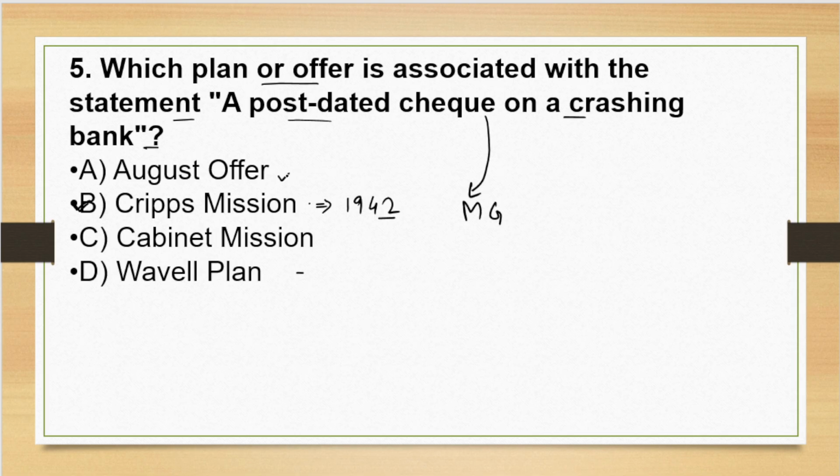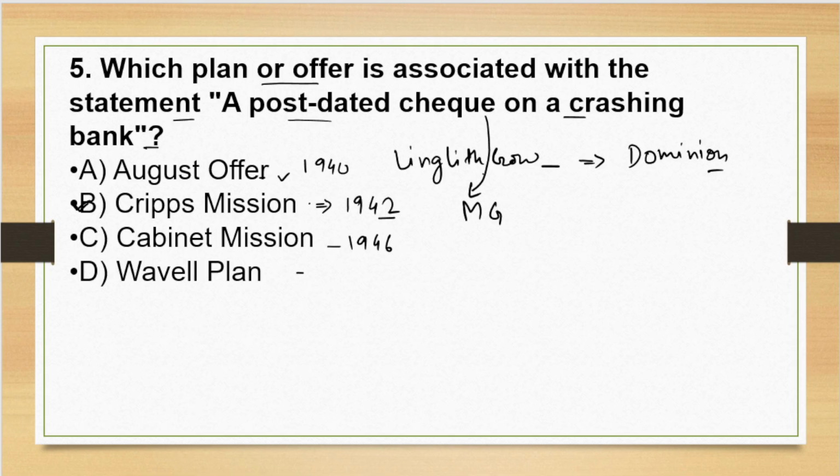Now, August offer was in 1940, and it was proposed by Viceroy Linlithgow, and it promised dominion status. Linlithgow's August offer. Now Cabinet mission was in 1946.